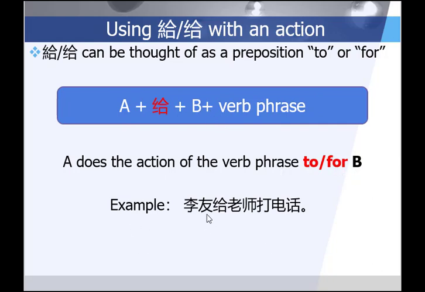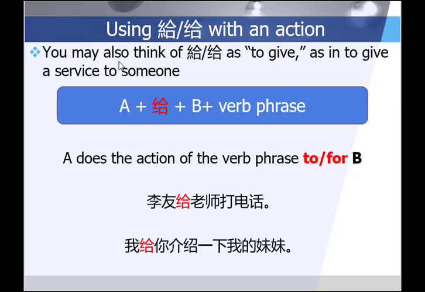For example, 李友给老师打电话. 打电话 is call on the phone. So 李友 calls on the phone to 给 to 老师, to the teacher. So in other words, the English translation is Leo calls the teacher on the phone. In this usage, you may also think of 给 as to give, as in to give a service to someone. And so let's take a look at a few examples. Leo 给老师打电话. Leo calls teacher on the phone or makes a phone call to the teacher, right?